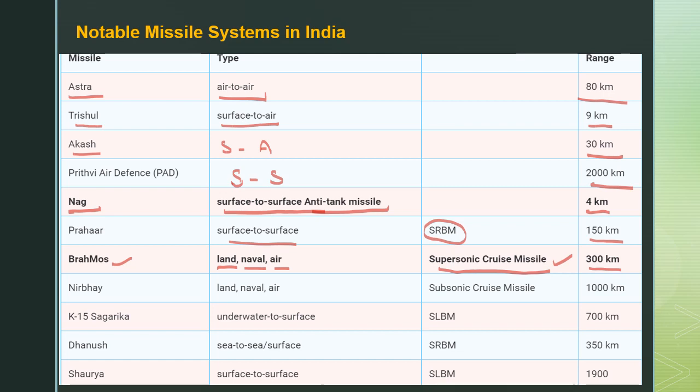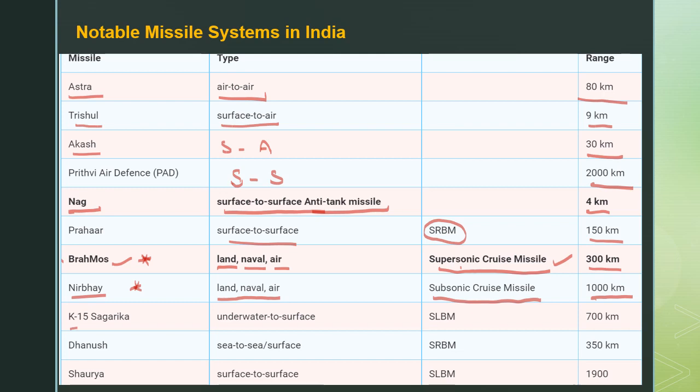And along with that, there are other missiles like the Nirbhay. The Nirbhay also has the same capacity of targeting land, naval, and air targets, and it is a subsonic cruise missile. BrahMos is a supersonic cruise missile, and Nirbhay is a subsonic cruise missile, and its range is 1000 kilometers. So these two are very important, and these were asked in previous examinations also. The Nirbhay is the subsonic cruise missile, and the BrahMos is the supersonic cruise missile.